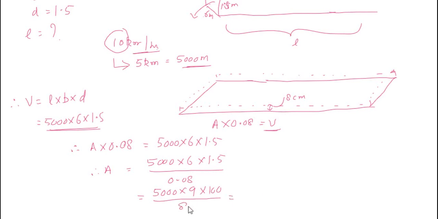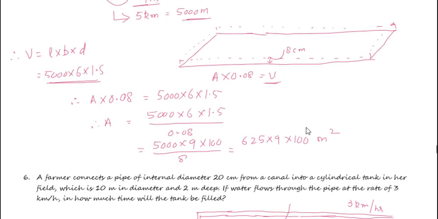So 5000 divided by 8, that is 625 into 9 into 100 meter square. That is the total area that can be irrigated from this water, or in hectare, 625 into 9 into 100.